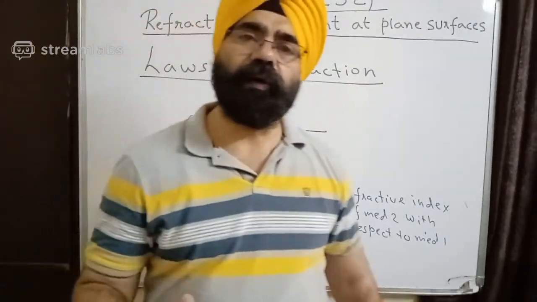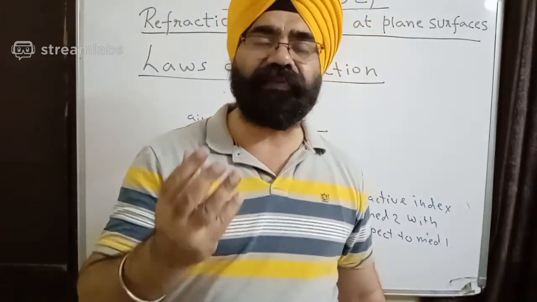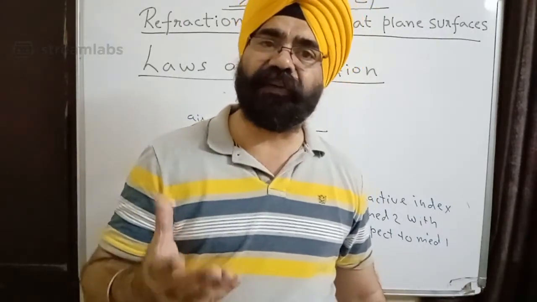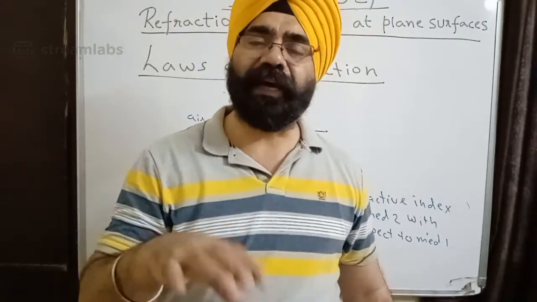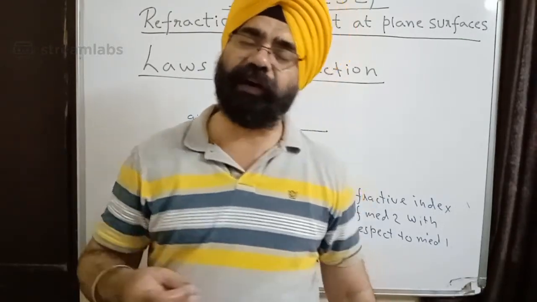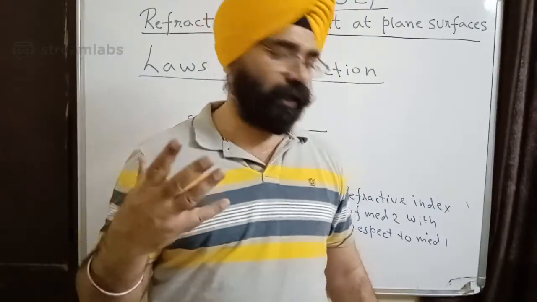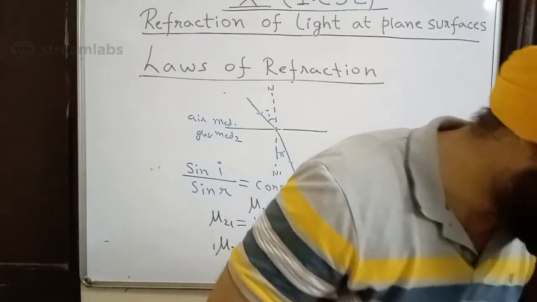Okay. If they ask you Snell's law, you have to write only in terms of sine of angle i upon sine of angle r. If they want you to express refractive index in terms of speed of light, you can use either of the two. You can put in the sine of angle i upon sine of angle r, or you can express it in terms of speed of light in the two mediums also. Right? Anything else? Done. That's it.